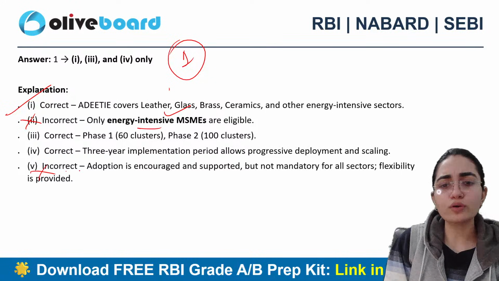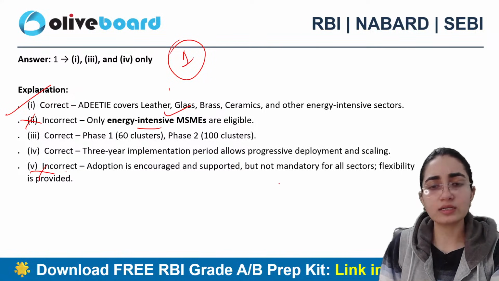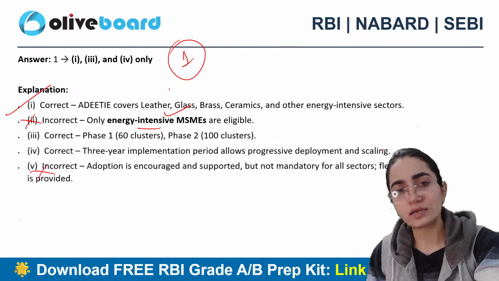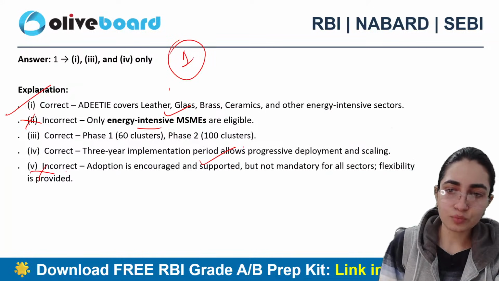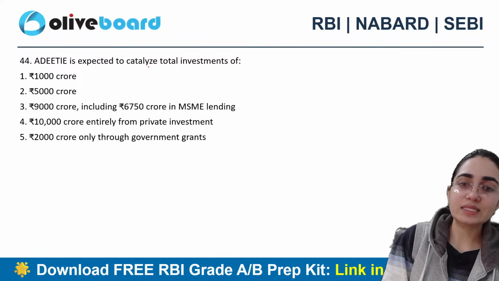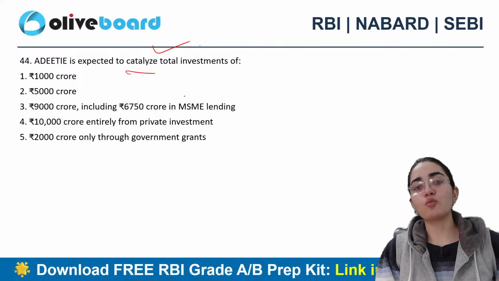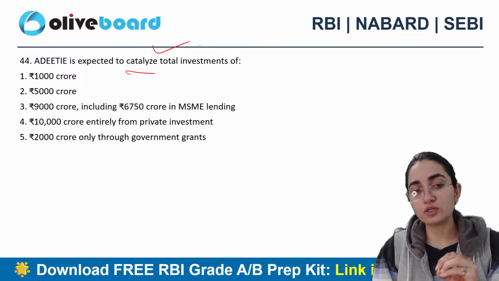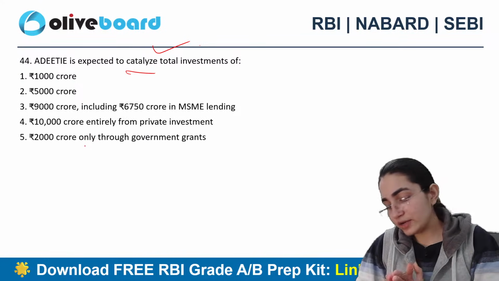And fifth one is also ineligible one because it clearly says that energy efficiency adoption is mandatory for all covered sectors here, right? Whether it is covered and supported but not mandatory for all sectors here. Flexibility is of course provided. Okay. Aditi is expected to catalyze the total investment of what? Is it 1,000, 5,000, 9,000, 10,000, or 2,000 crore? 44th.